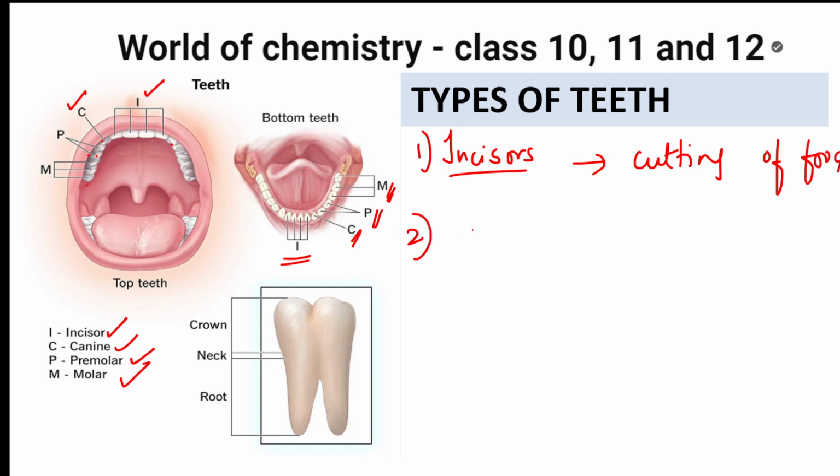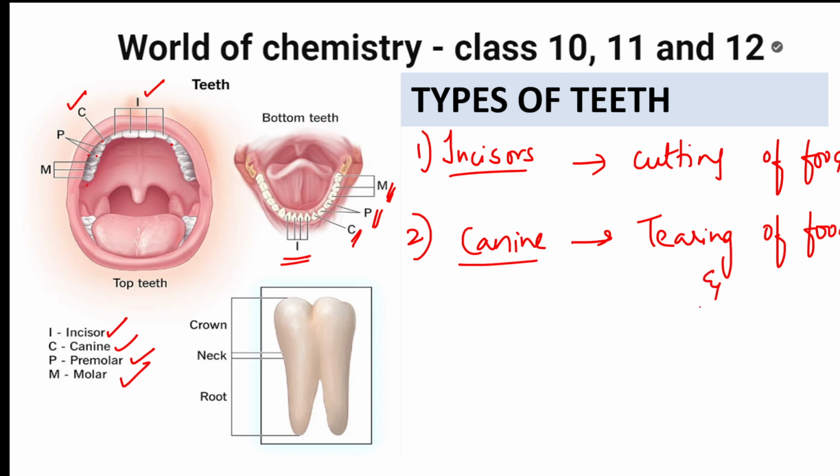Then comes your canine teeth. Canines, C-A-N-I-N-E. What is the function of canines? As you have seen, once you cut the food, then you have to tear the food. Tearing of food, canines do. In the examination, they're going to ask you this function. Then also hard objects, whatever hard objects, nuts like that, are there, no? The canines are going to crack hard objects, whatever you're supposed to bite, bite it and crack it, canines will do that.